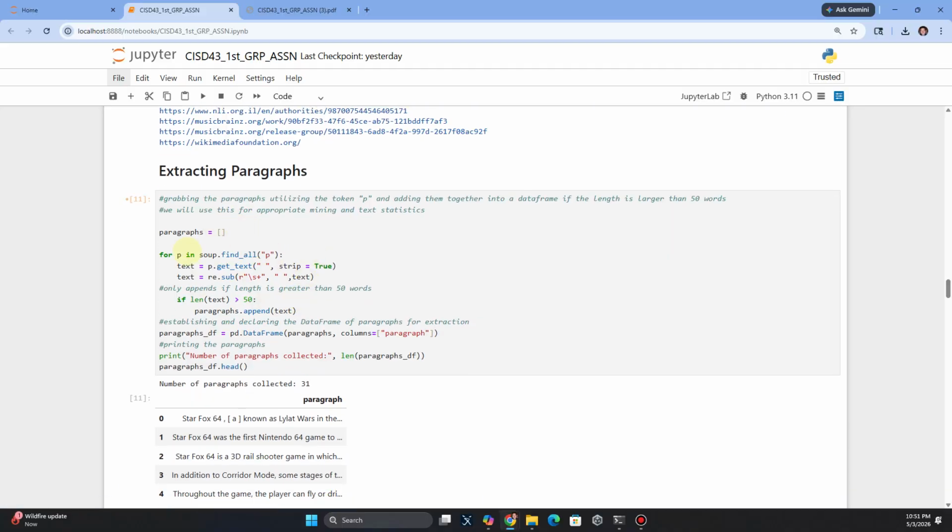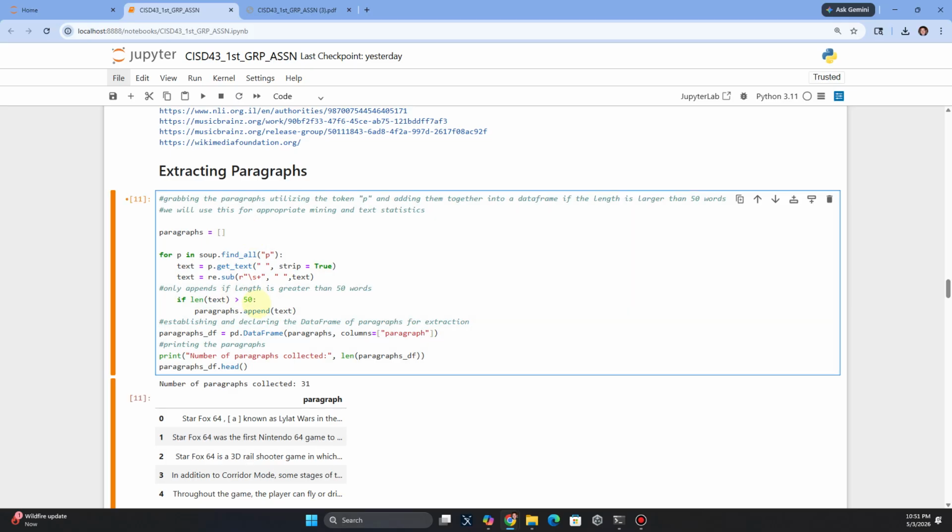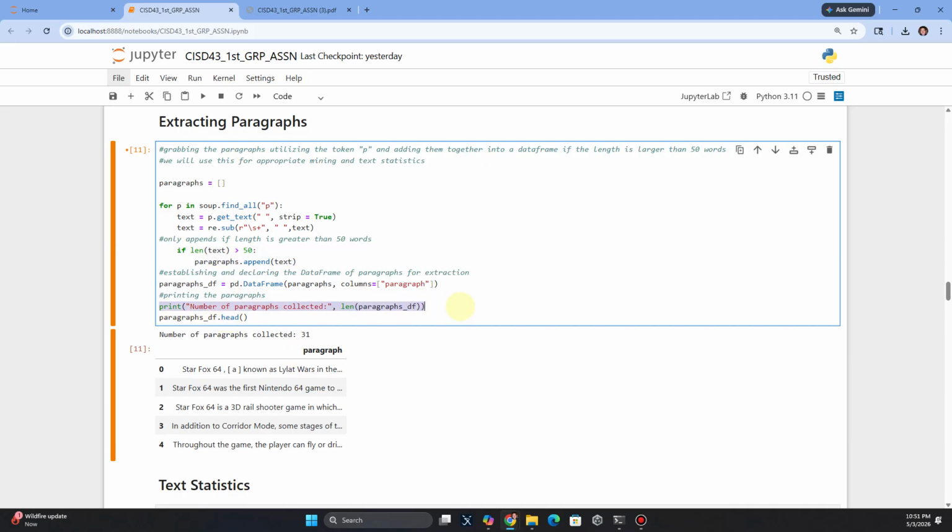All right, and then this is, even though I printed the head, it's extracting all the paragraphs, and that was, I think, the start of getting the sentiment processing. I think I kept the length greater than 50. I almost didn't put that in there, but I heard that it helps to make sure it's greater than 50. So grabbing all the text one by one. I think we even did the amount of paragraphs too. Just kept everything kind of short by only printing the head of things.